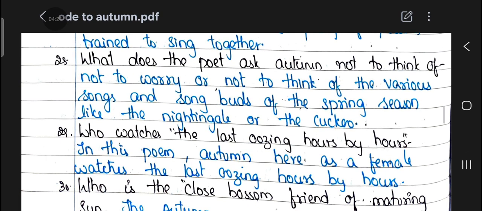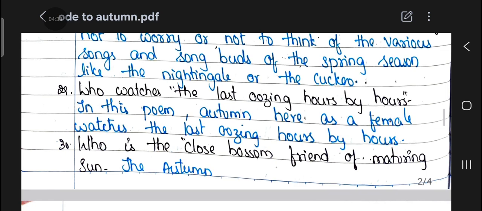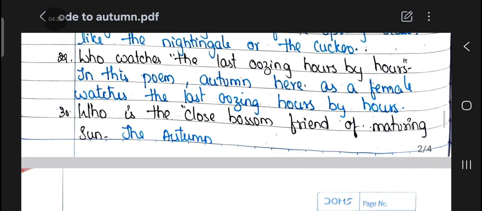28th question: what does the poet ask autumn not to think of? Not to worry or think of the various songs and birds of the spring season, like the nightingale or the cuckoo. 29th question: who watches the last oozings hours by hours? In this poem, autumn, here as a female, watches the last oozings hours by hours.